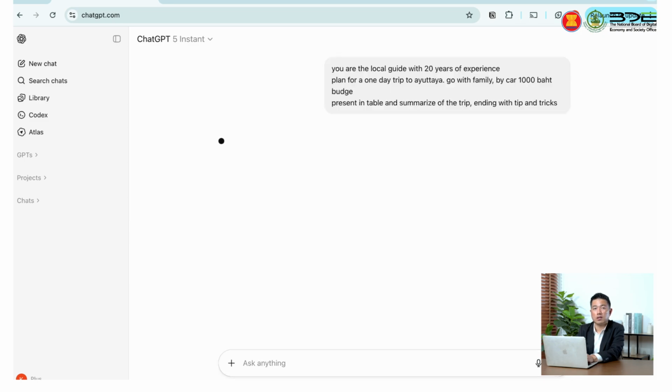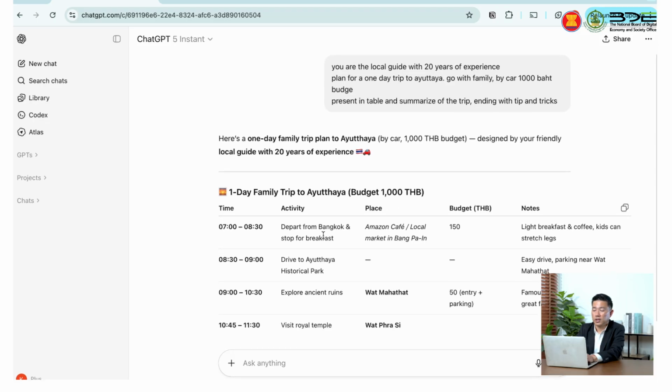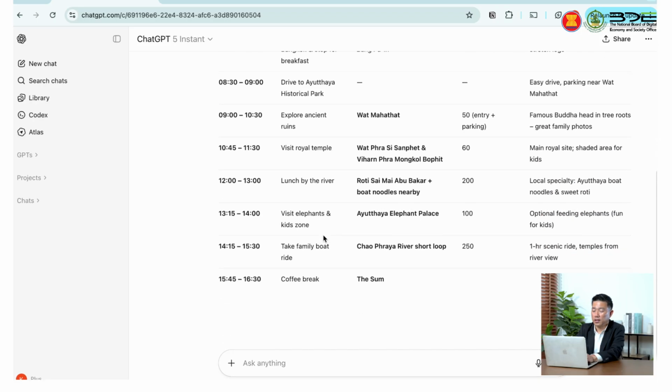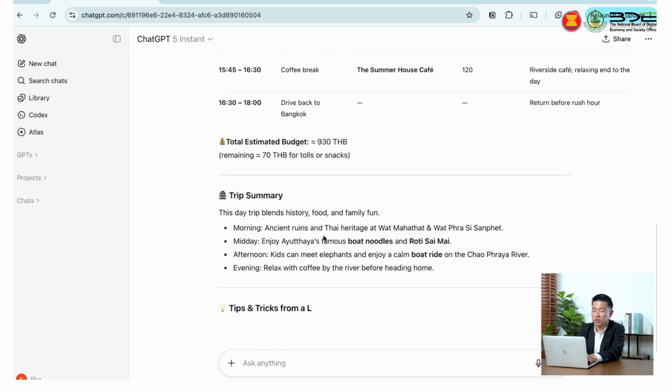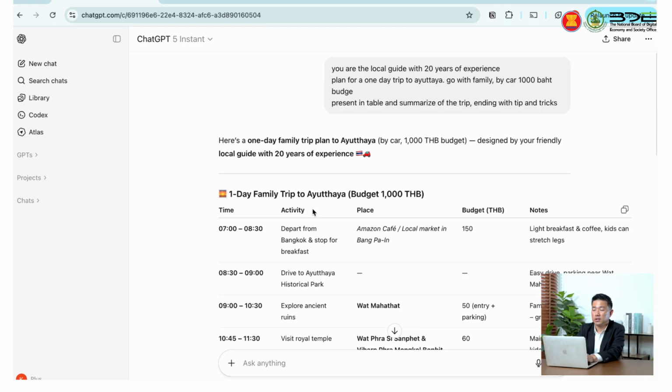Basically, it gives the AI a persona, gives the detail of what I want to do, and also the output that I prefer. So I get tables, and I also get some summaries and tips and tricks. This is the basic thing you need to understand: this is the way you should prompt. It should not be less than 9 words.